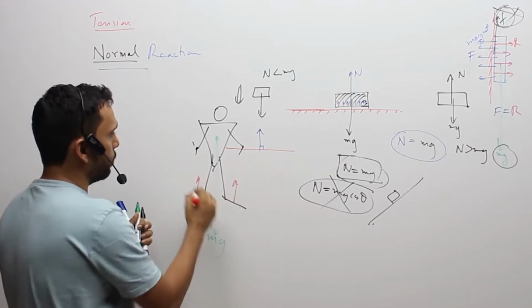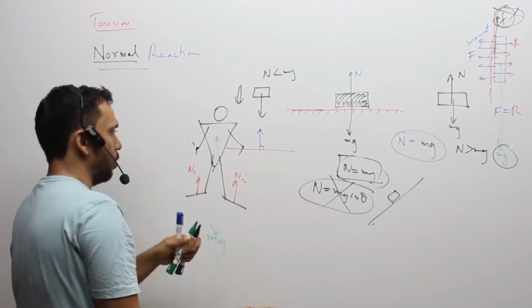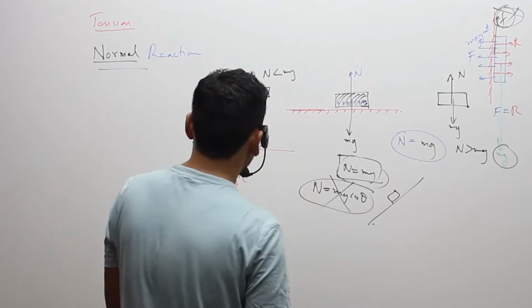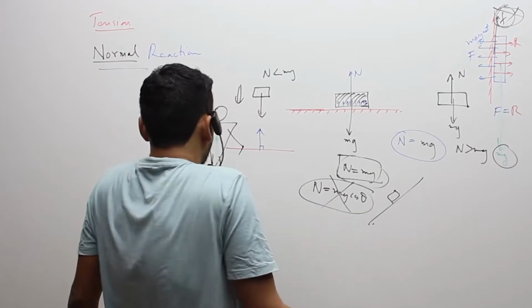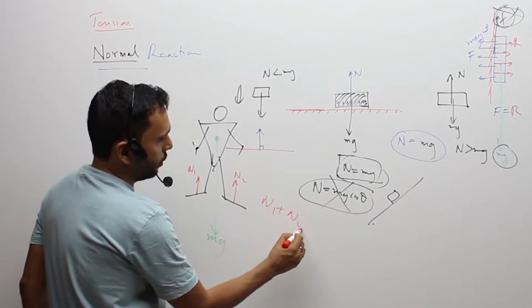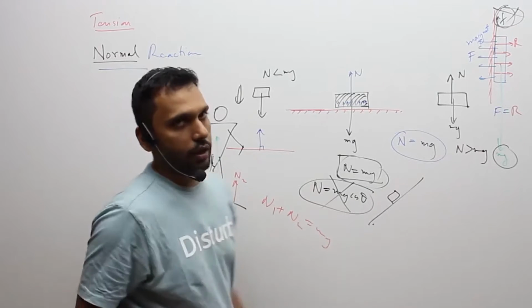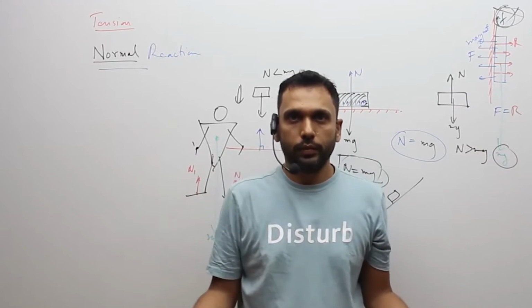Because the ground is pushing me back up with normal reaction, maybe N1, N2, depending on how much press I'm giving to the floor by both my legs. If it is equal, both will be equal. But no doubt that N1 plus N2 must be equal to mg if I am standing without my center of mass going up or down.